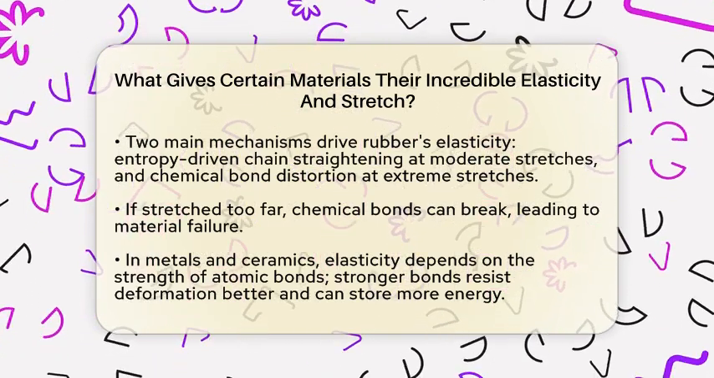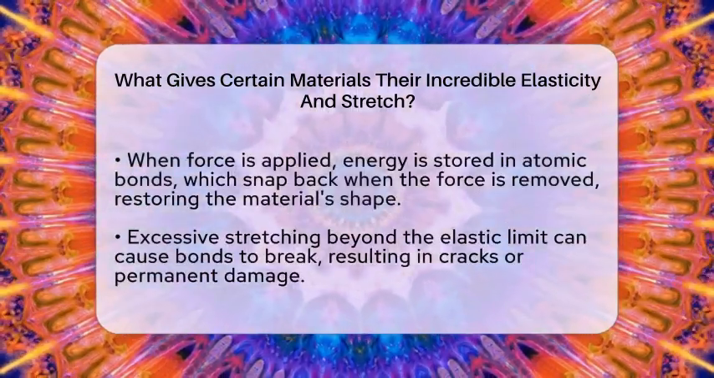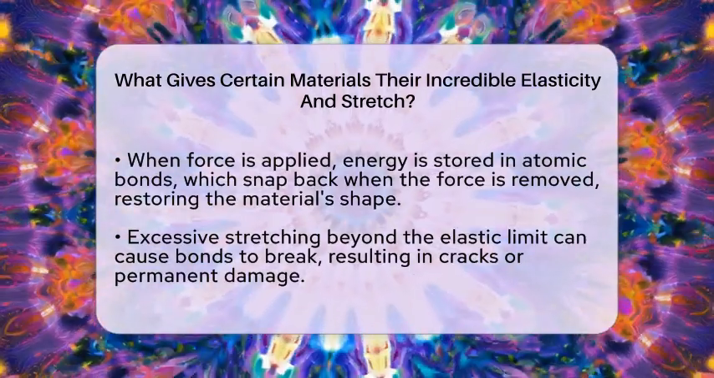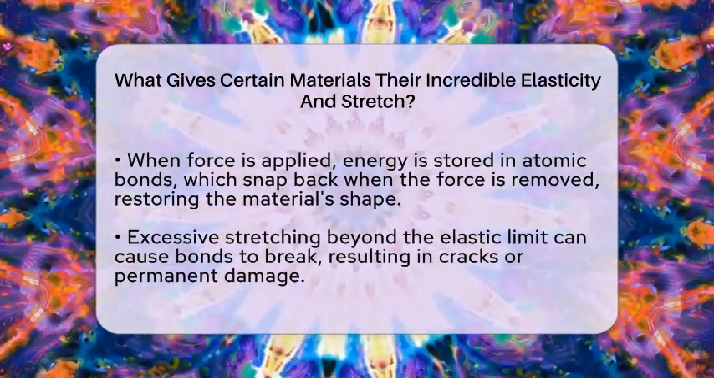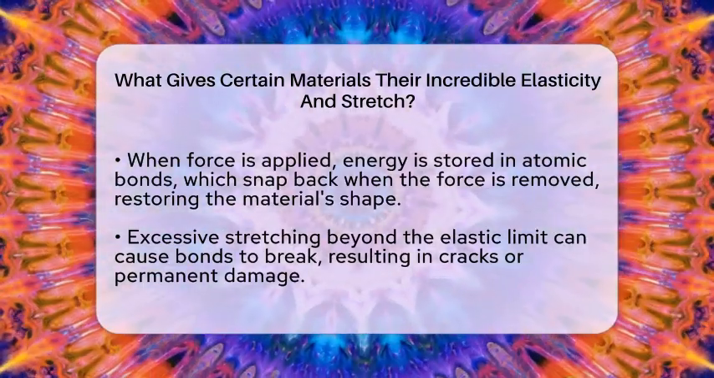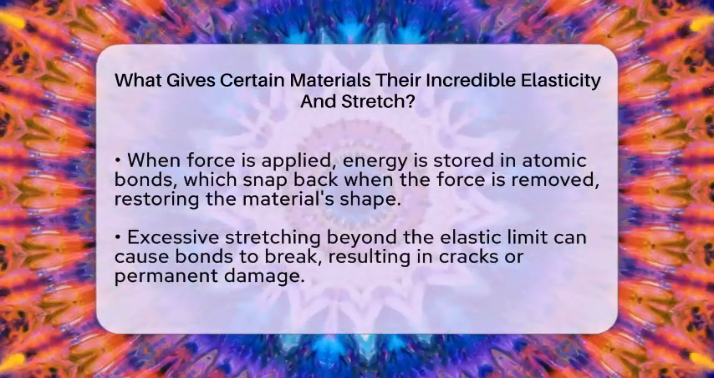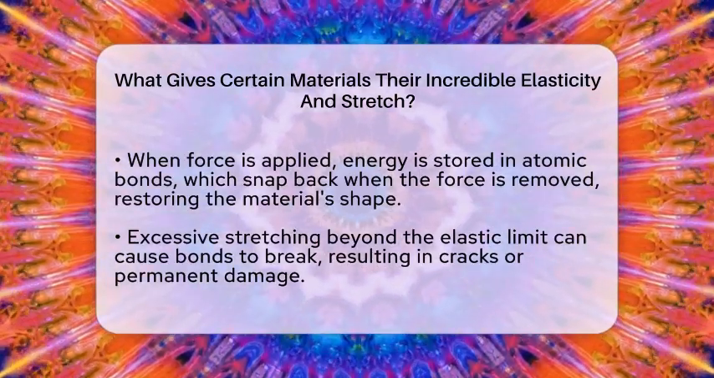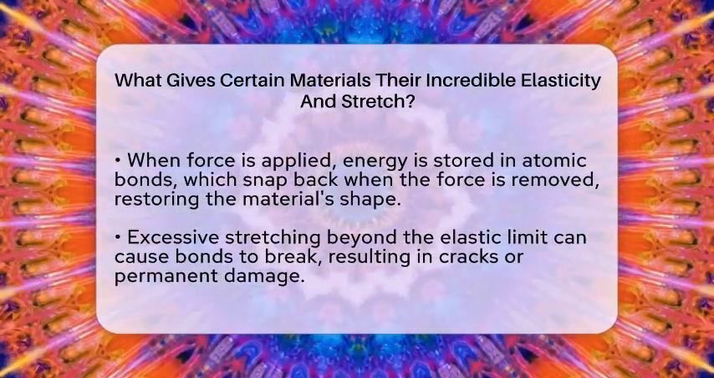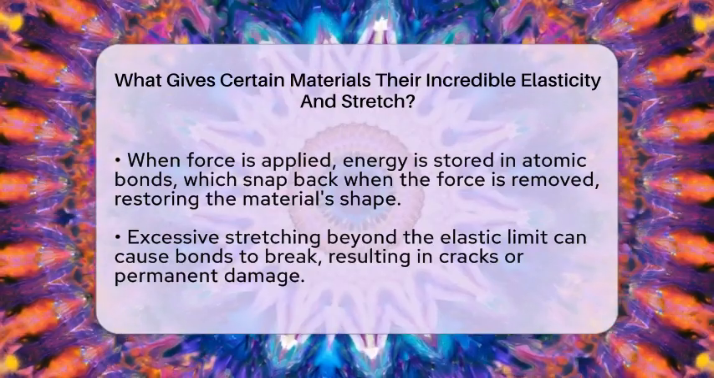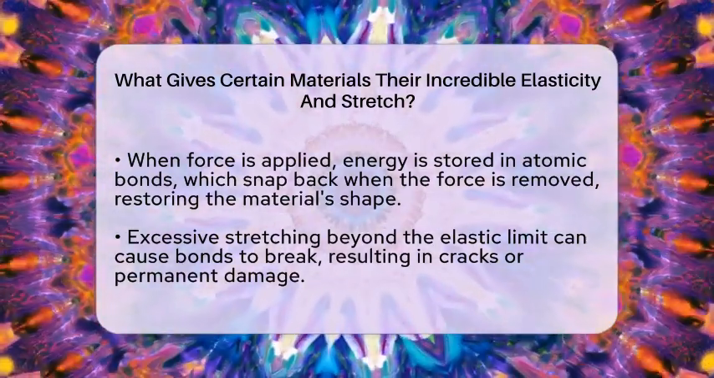In metals and ceramics, elasticity depends on how strong the atomic bonds are. Think of bonds as tiny springs holding atoms together. The stiffer these bonds are, the more they resist deformation. Stronger bonds with deeper energy wells mean the material can stretch more without permanent damage. When you apply force, energy is stored in these bonds, and when the force is removed, the bonds snap back, returning the material to its original shape. But if you stretch beyond the elastic limit, the bonds can break, causing cracks or failure.